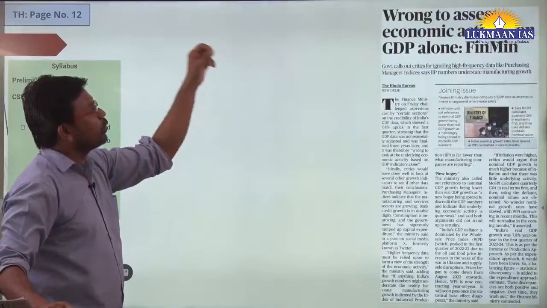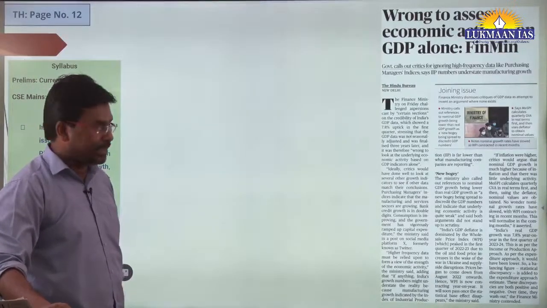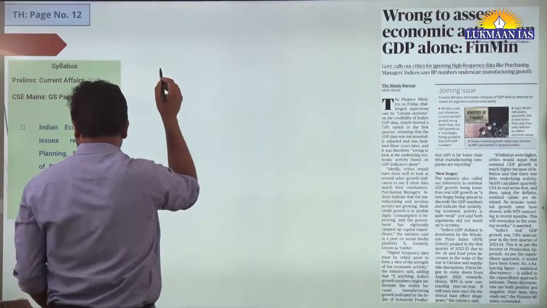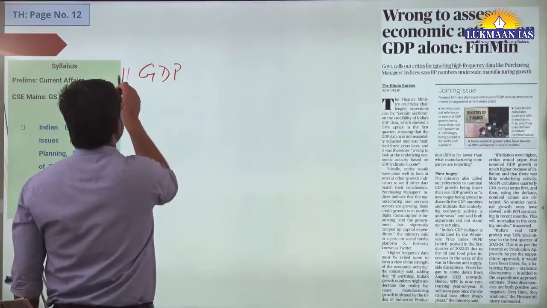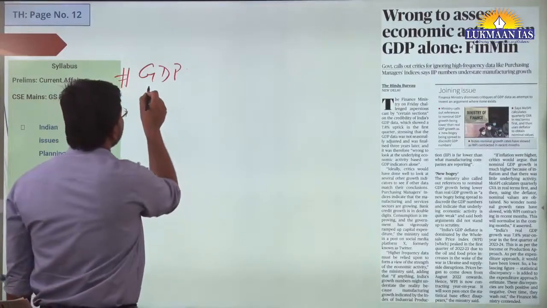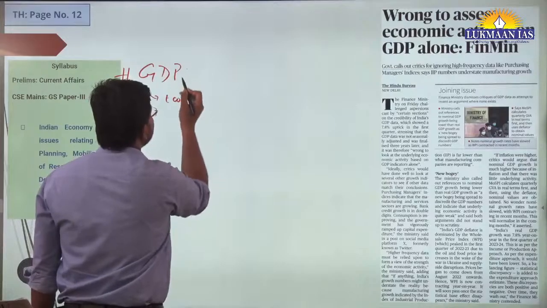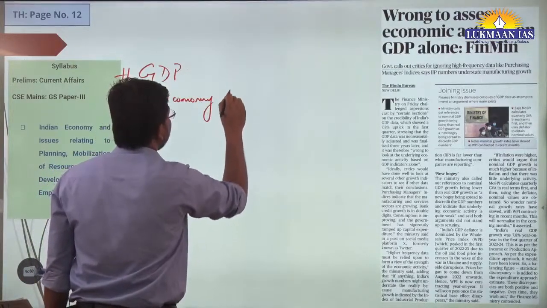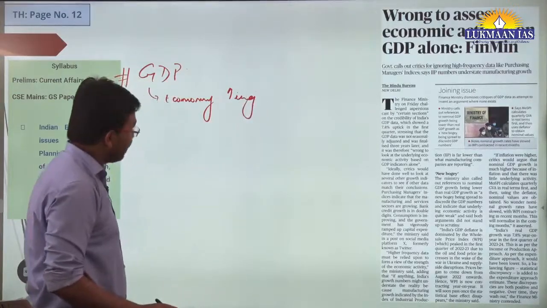Then we have another topic. It says it is wrong to assess economic activity on GDP alone. This has been said by the Finance Ministry. Now let us understand what GDP is. GDP stands for Gross Domestic Product. It talks about how the economy of a country is growing or performing.